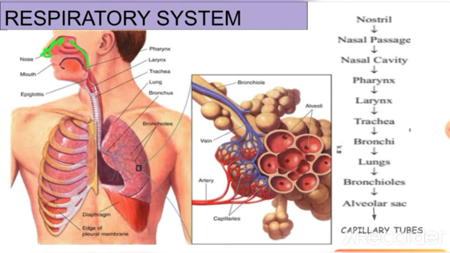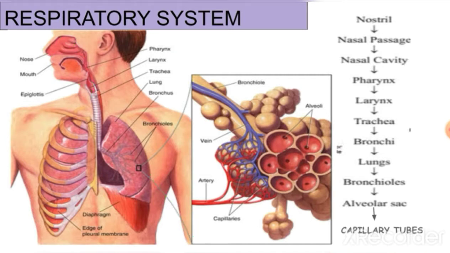Then after the pharynx, it reaches the larynx. Here you could see, this is the larynx, the opening of the windpipe. The larynx is also known as the voice box. In this we have vocal cords. These cords vibrate when air flows through them. By the vibration of these cords, sound is produced and we are able to speak. So when we speak, the sound which is produced is due to the vibration of these vocal cords which are present at the larynx.